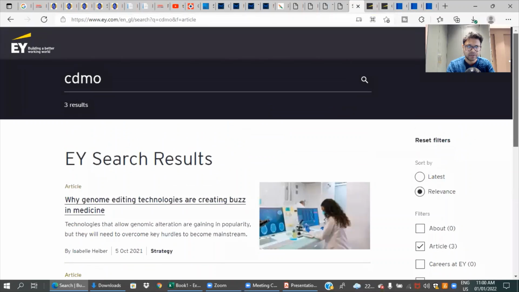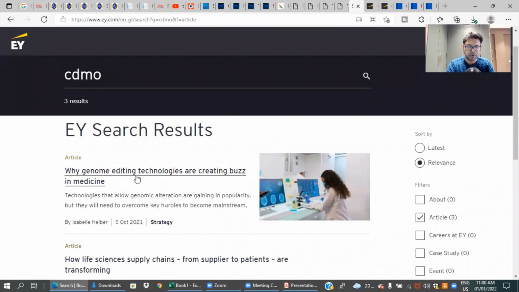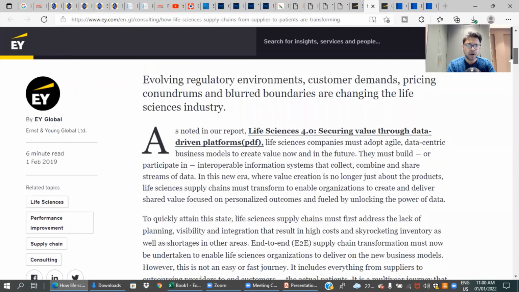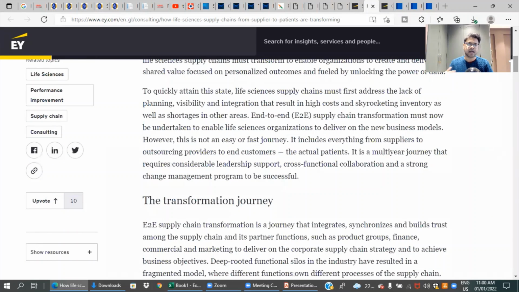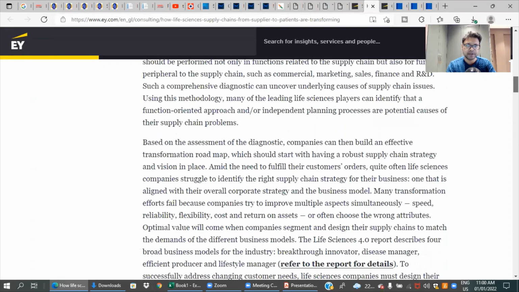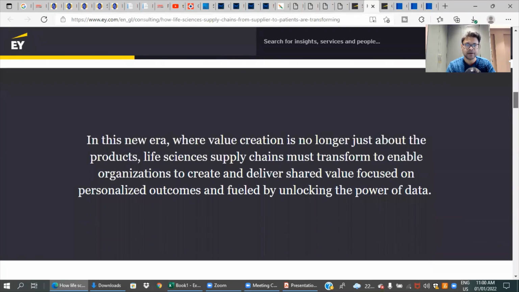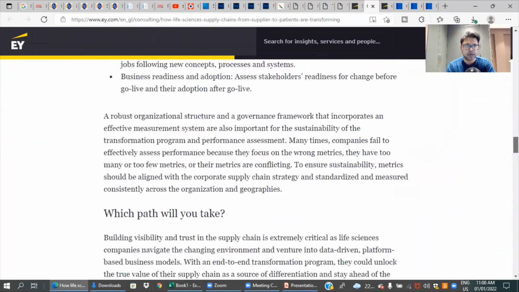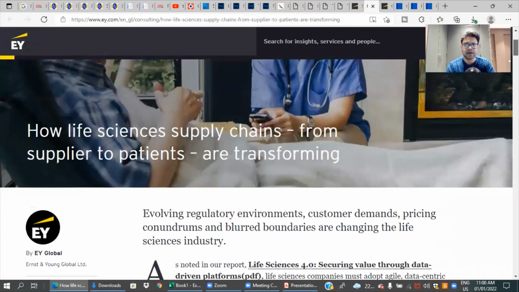Like I gave the word CDMO, and I get this article, why genome editing technologies are creating buzz in medicine. Then you can click on this, go and read. There is a lot of very good material, because these are companies which are consulting industries and companies 24/7, and they have a perspective, and these marketing materials are a way to show that they know about the industry. So you get to learn a lot about what is happening across the industry.